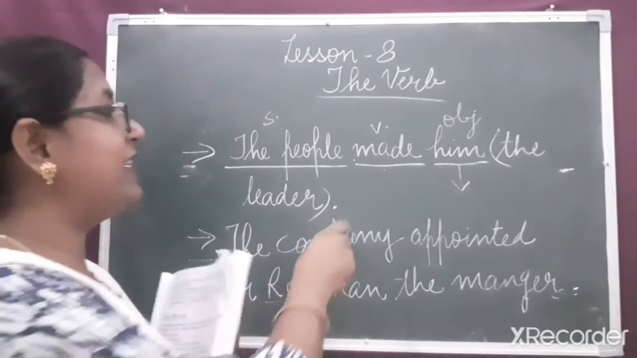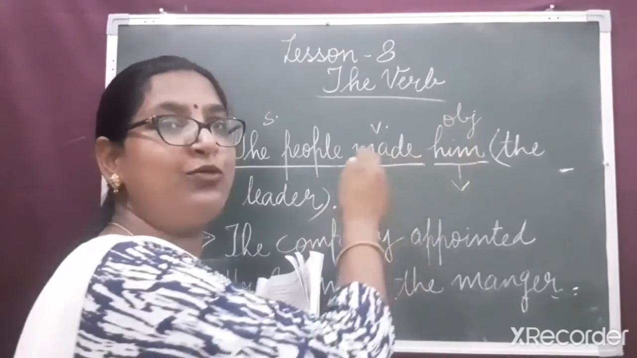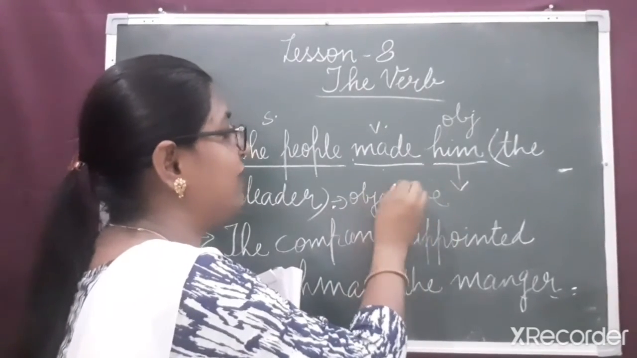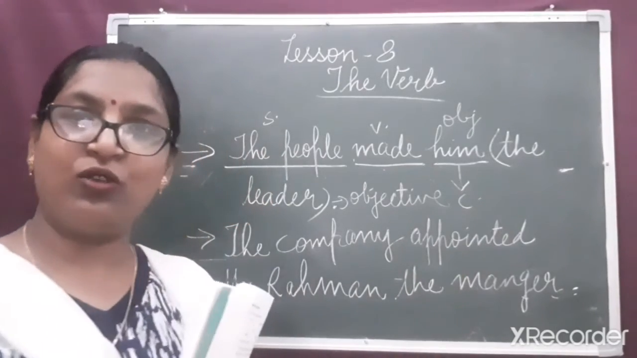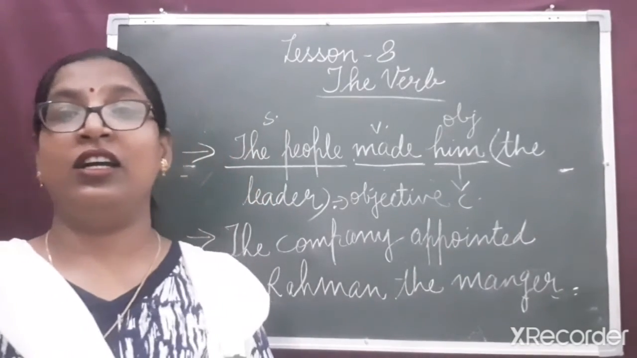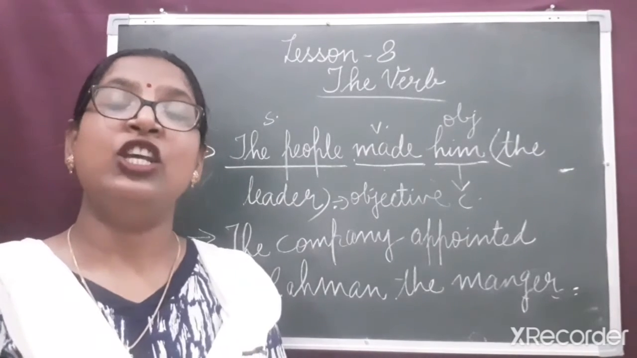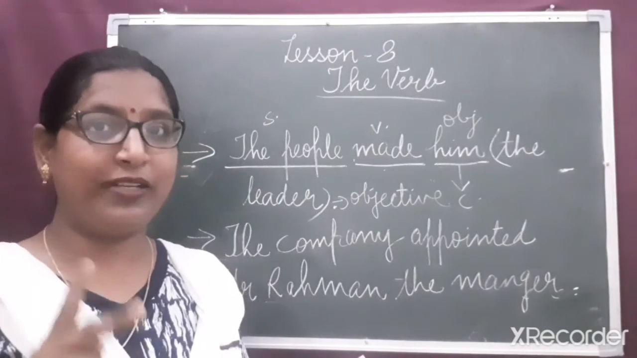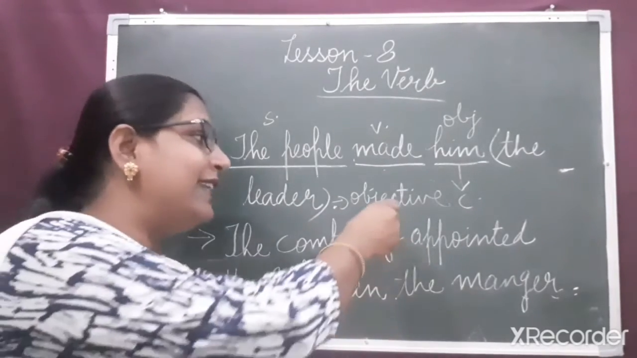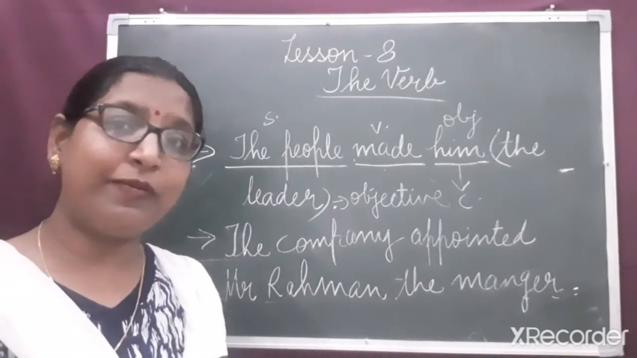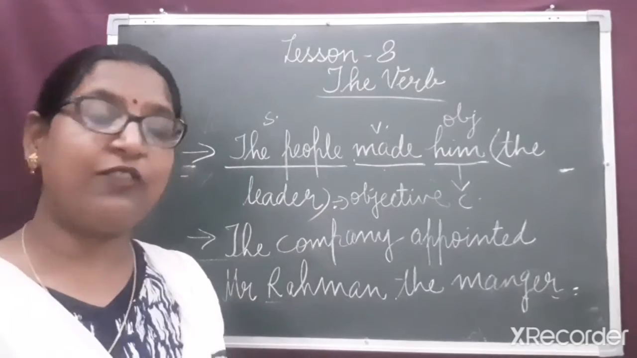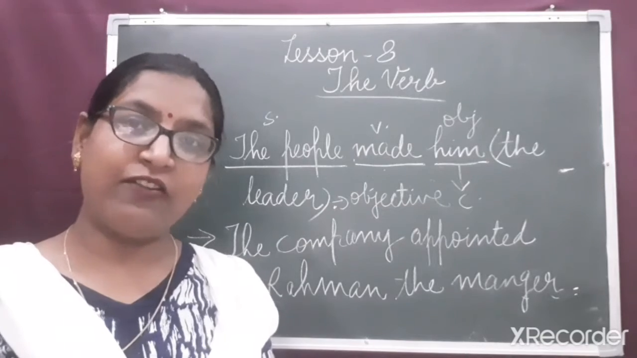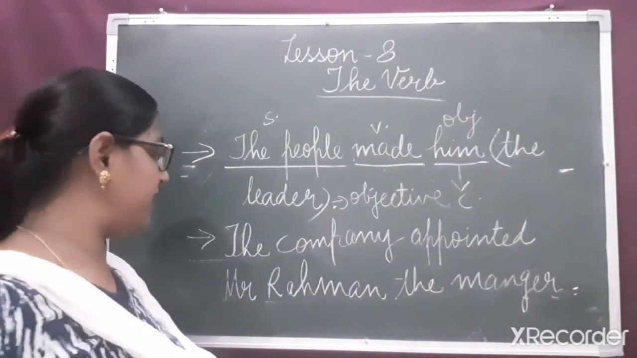So, as this complement refers to the object, we say it is objective complement. My dear children, I told you complement is a word or group of words which is completing the meaning of the sentence. And I told you that complements can be of two types, the subjective and the objective. When the complement refers to the subject, it is subjective complement, and when the complement refers to the object, it is objective complement. Let us see another example.